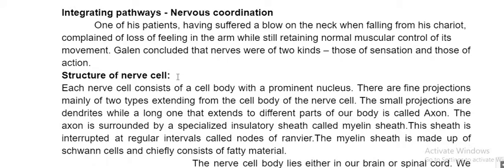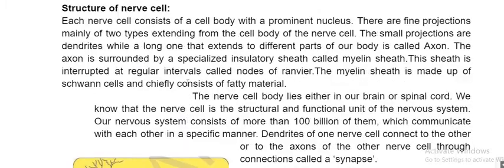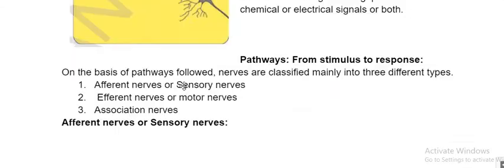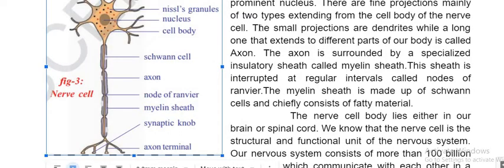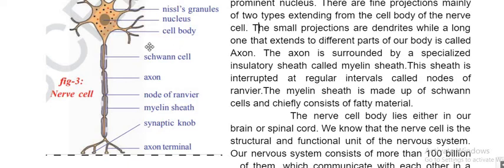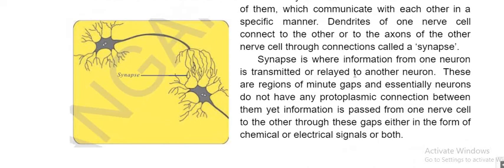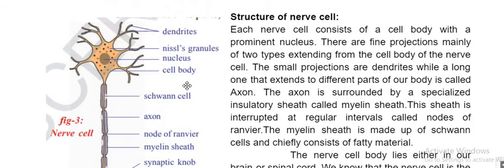So what is the connected pathway? How is it actually? There is a nerve cell connected between. Yes, nerve cells are there. How many types of nerve cells have we seen? 3 types. Yeah, neuron structure was there. So the structure of the neuron we have seen. This is the structure of the nerve cell. It has a cell body, axon, and dendrites. These two are not connected together. There is a small gap, and that is called a synapse.